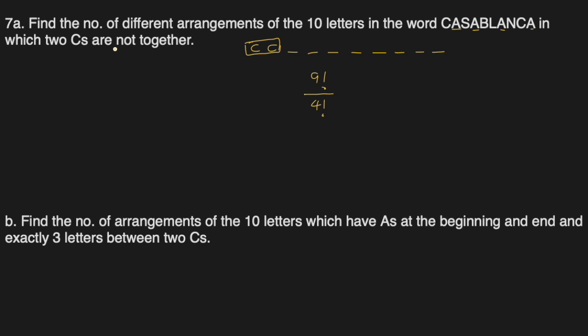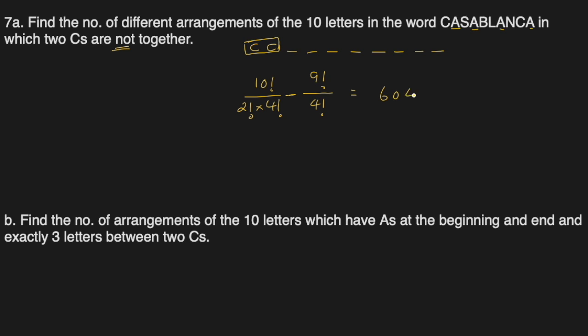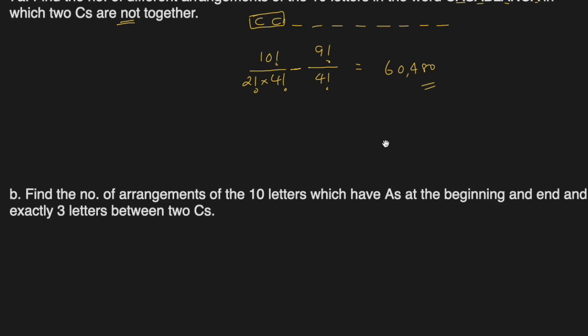But the question is, they should not be together. Right? So what will we do? We will subtract it from the total number of arrangements possible for Casablanca, which is there are 10. So 10 factorial. Divide by 2 C's. Even if they change their place, they will not change the arrangement. So 2 factorial and 4 A's. And we'll subtract the cases when they are together from the total cases, and we are left with the cases when they are not together, and that will be 60,480 arrangements. Alright, next one.